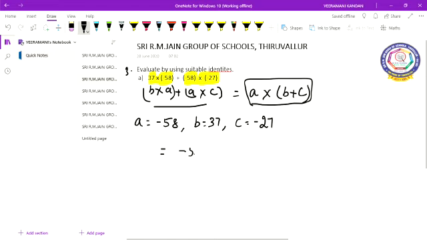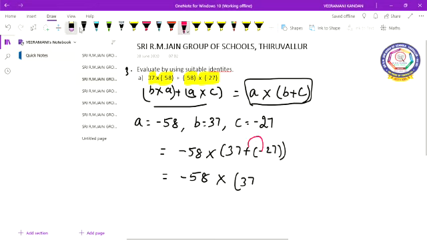So minus 58 into 37 plus minus 58 into minus 27 equal to minus 58 into 37 plus, into minus you will get minus, so minus 27, is equal to minus 58 into 10. 37 minus 27 you get 10.